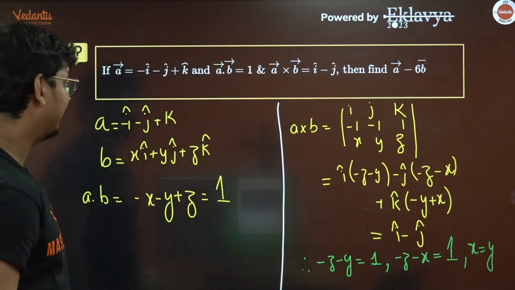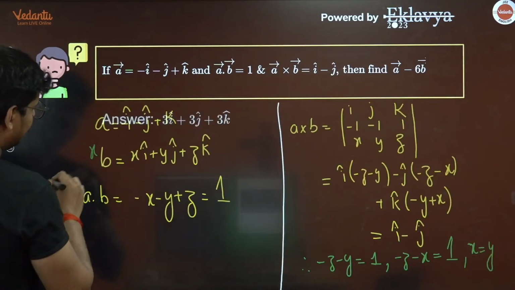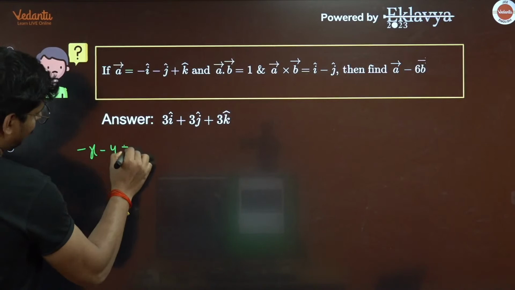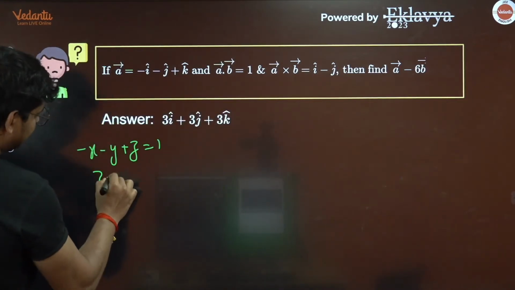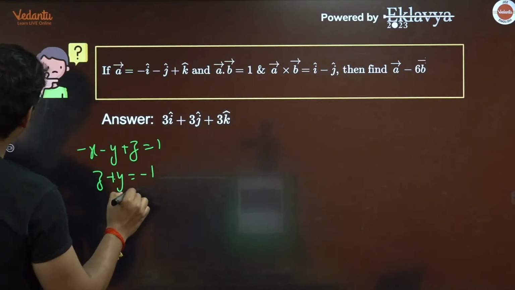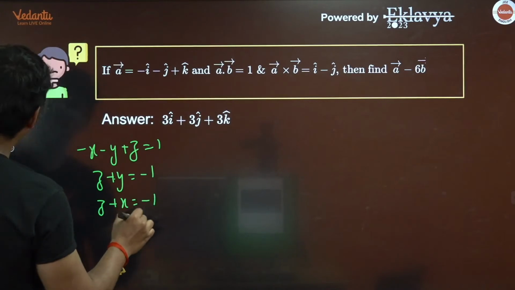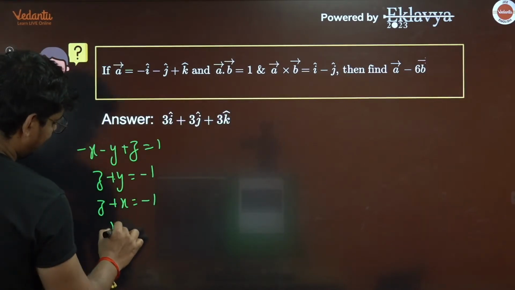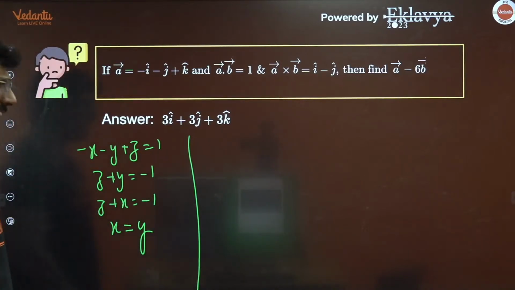I got these 3 criteria. So let me just write it down once again for you. I got minus x minus y plus z is equal to 1, and then z plus y is equal to minus 1, and then z plus x is equal to minus 1, and then we have x is equal to y. I think this is sufficient for you to get the values of x and y, guys.